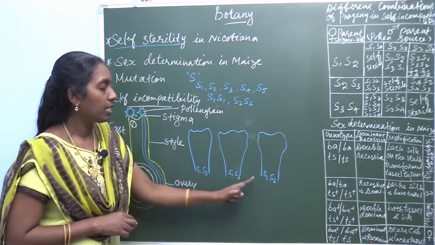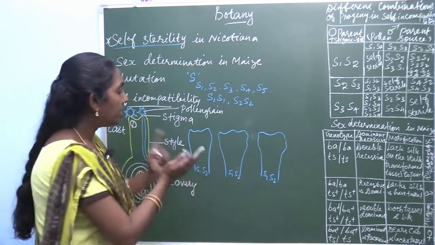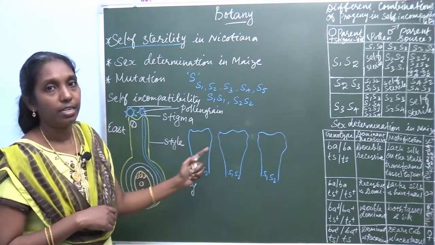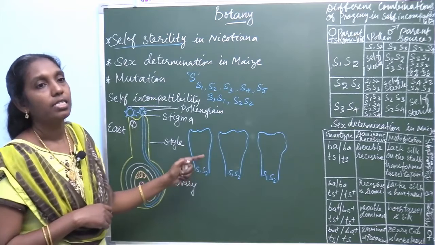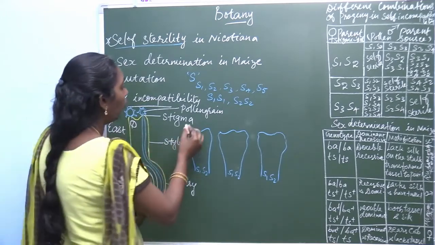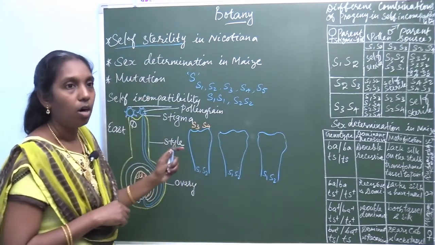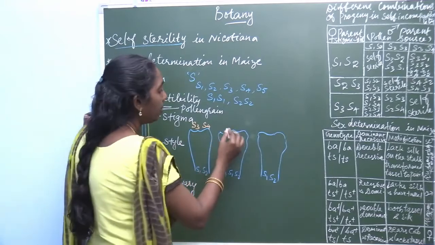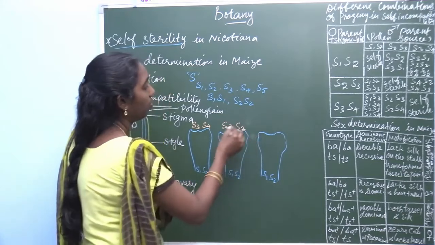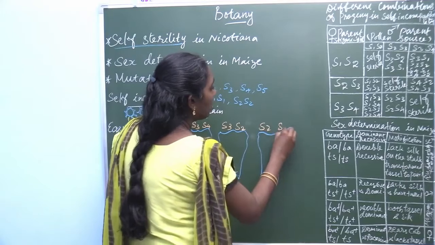The stigmatic spot is taken as S1 S2 and different cross fertilizations are made, for example with S3 S4, S3 S4, or S2, or S2 S1.